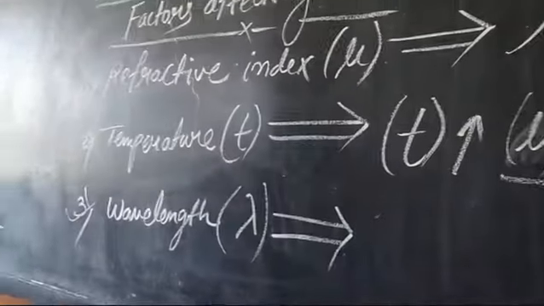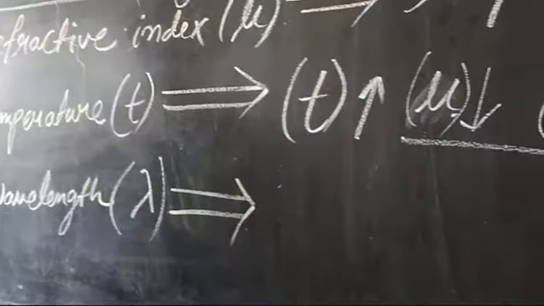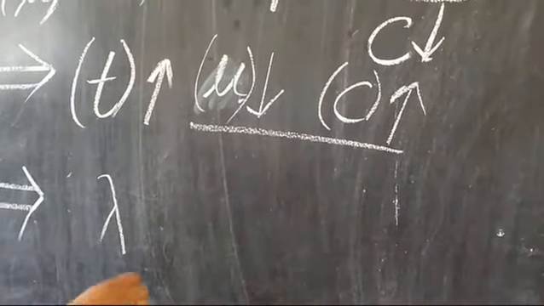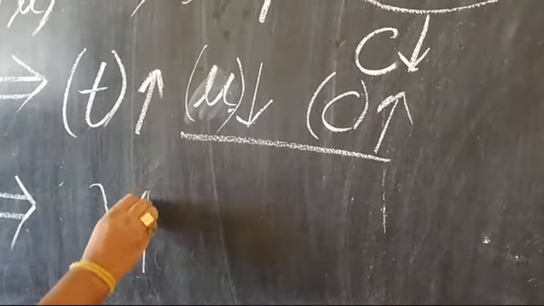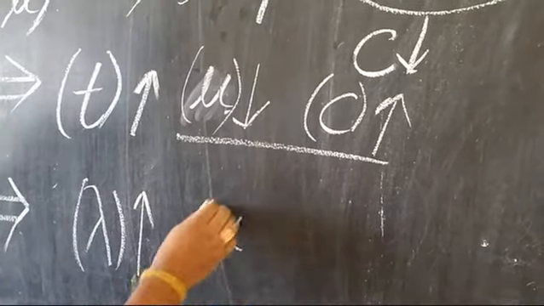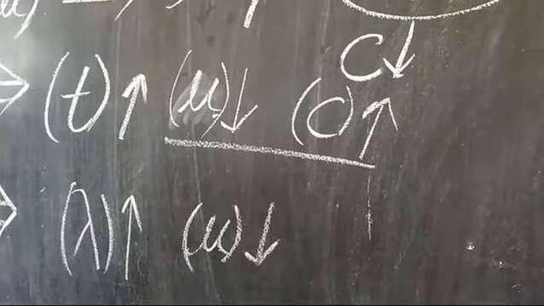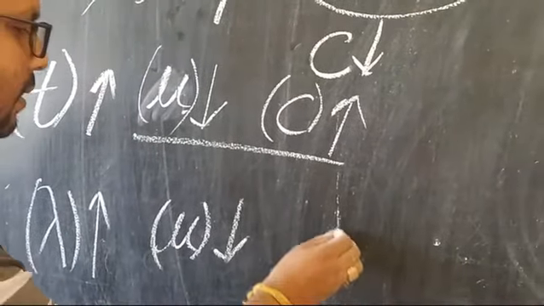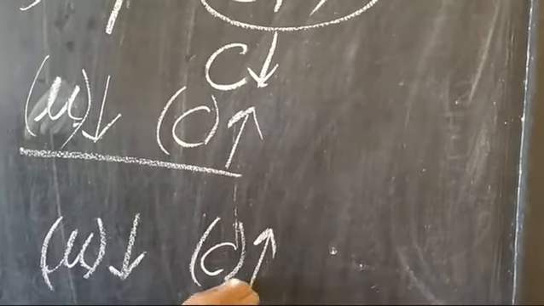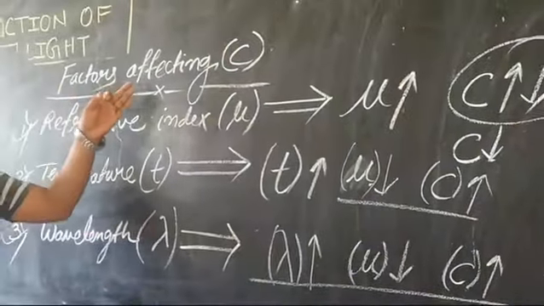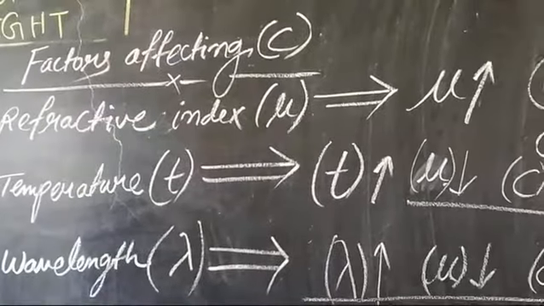Third and final, wavelength. This relationship along with the refractive index I have told you. If the wavelength of light will increase, then refractive index of the medium will decrease. Yes, students? And if it is decreasing, the critical angle will increase. So these are the important factors of the critical angle which are affecting.